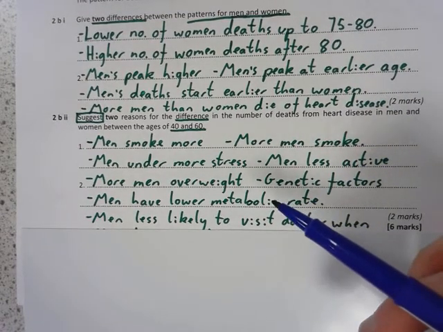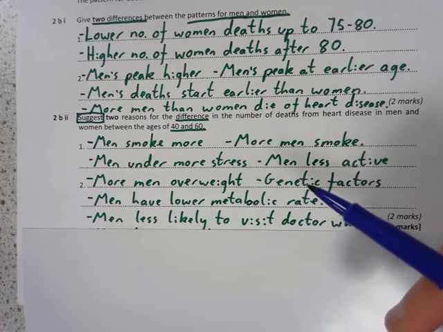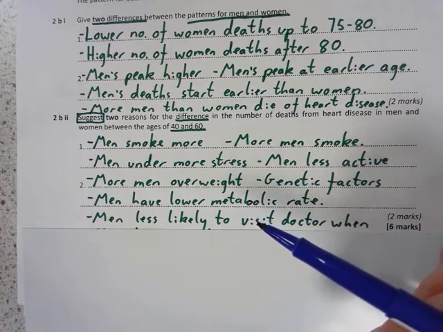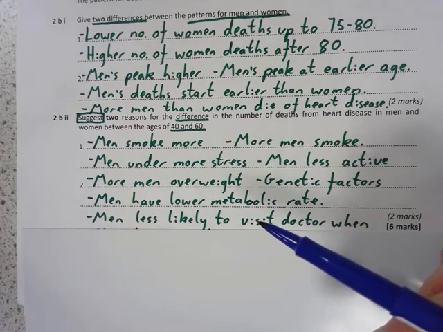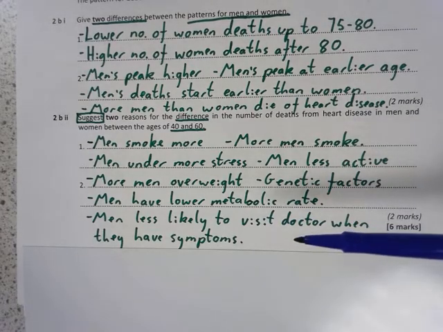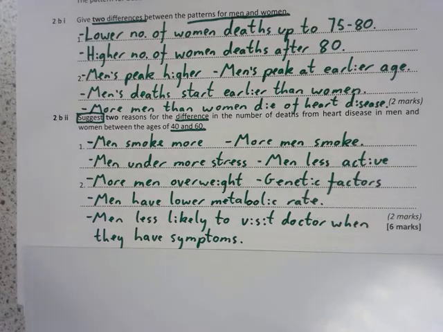Remember, that's the speed of the chemical reactions going on in your cells, in your body. So if you've got a lower metabolic rate, you've got slower metabolism, you might have heard that phrase, slower metabolism, then it's harder to lose weight and you're more likely to be overweight and have heart disease. And the last one is that men are less likely to visit the doctor when they have symptoms. Even if the men notice that they have the symptoms of heart disease, they might not go to a doctor, and that could make them more likely to die. So if you've ever got the symptoms of a disease, you need to make sure you go see your doctor. Any two of those for those 2 marks there.